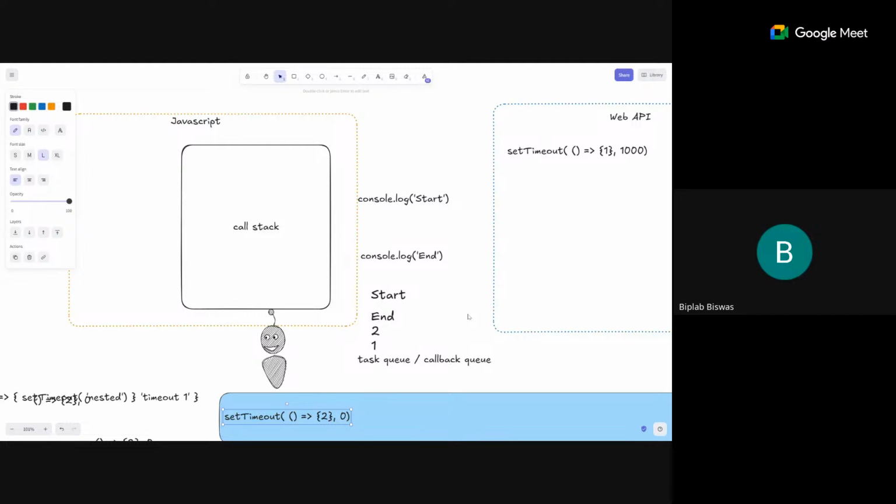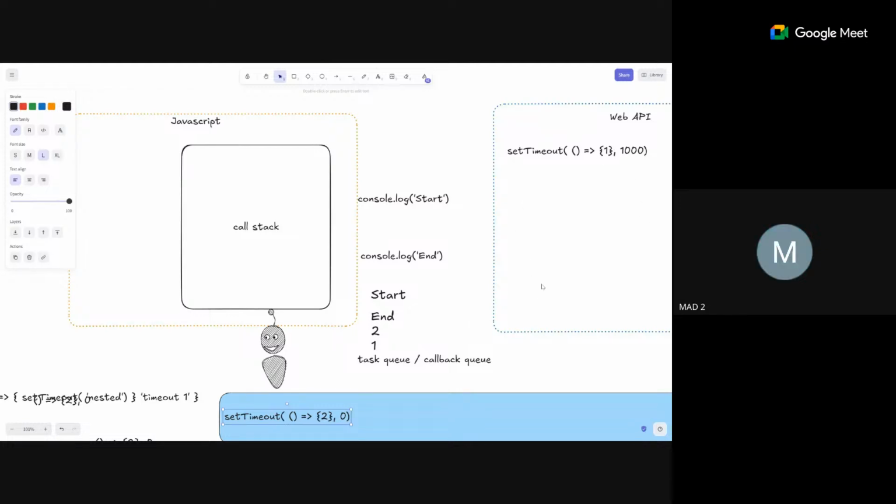How does it manage all this sequence? Let's say we are seeing it only for 2-3 events. If there are many events, then there will be many events in the web API. Something is happening in the call stack, and some are getting finished in the web API and coming to the task queue. How will it manage the whole sequencing of all the events?